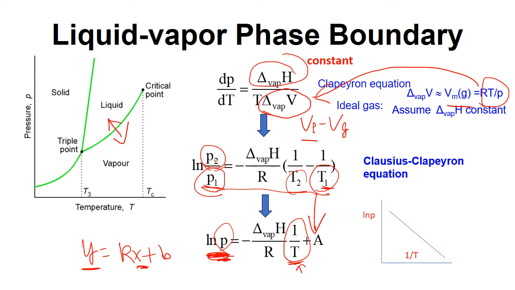If we plot ln P against 1 over T, we should get a straight line, and the slope k is negative delta H over R. So if we measure the vapor pressure at different temperatures and plot ln P over 1 over T, we get a straight line, and from the slope we can find the vaporization enthalpy.